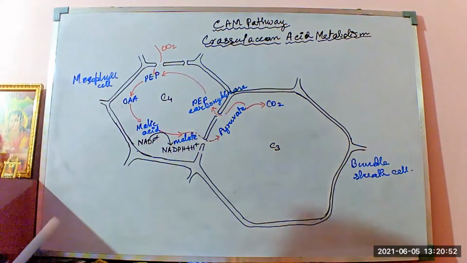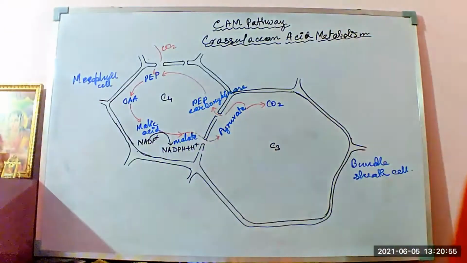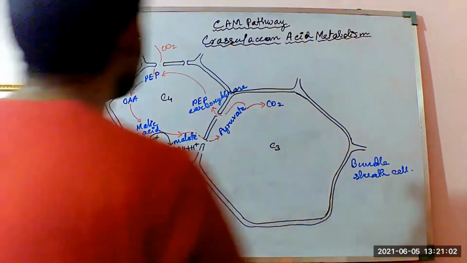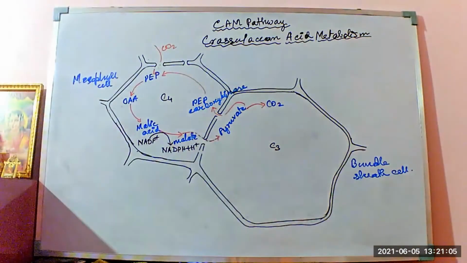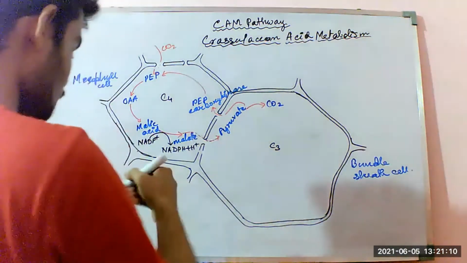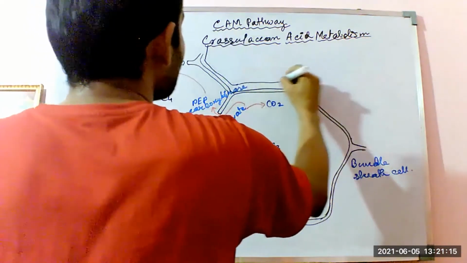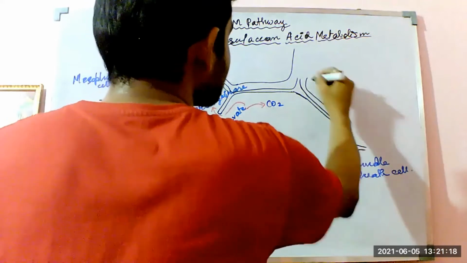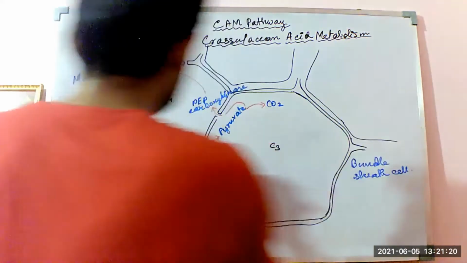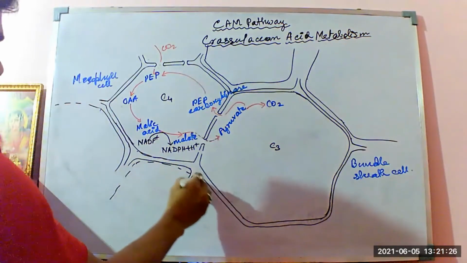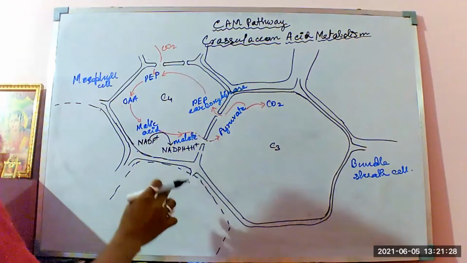So this was what was happening in the normal case of the C4 pathway in the carbohydrate metabolism of the plant body, where the CO2 that is coming from the cytoplasm of the other cells, the TCA cycle or Krebs cycle of the other cells present in other parts of the plant body, the other mesophyll cells, which are aligned and present here.